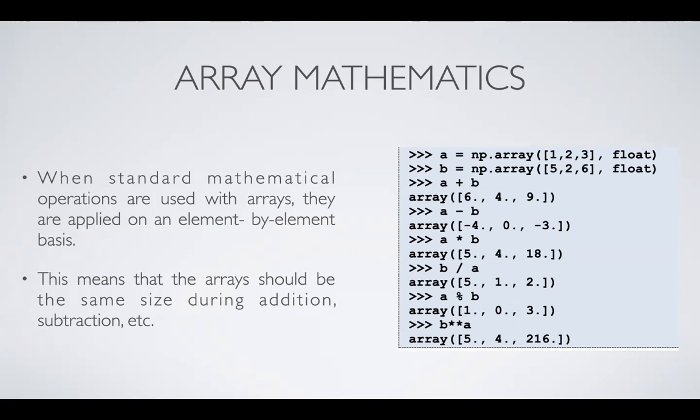Element by element operation. The corresponding element of the first array will be added, subtracted, multiplied, or divided by the corresponding element of the second. Okay, that is how the operators in NumPy work, to be precise. The condition is that the arrays should be of the same size during addition, subtraction, etc.